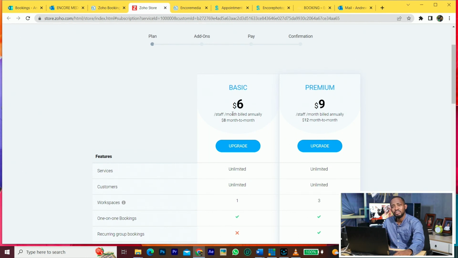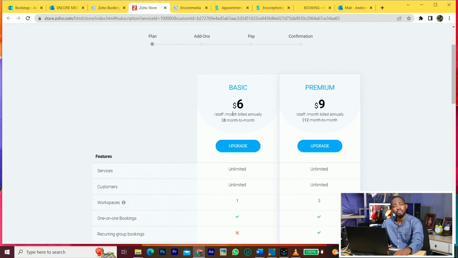Now, why do you even need a booking in the first place? People can probably just walk in and have your shoot, or maybe you are a makeup artist, people can just walk in. I'm not just talking about photographers and makeup artists. Anything you do where people will have to physically come to your place or have an appointment with you. The reason it is very important is that it creates some professionalism with your company. So anybody who is booking knows that this is a serious company.